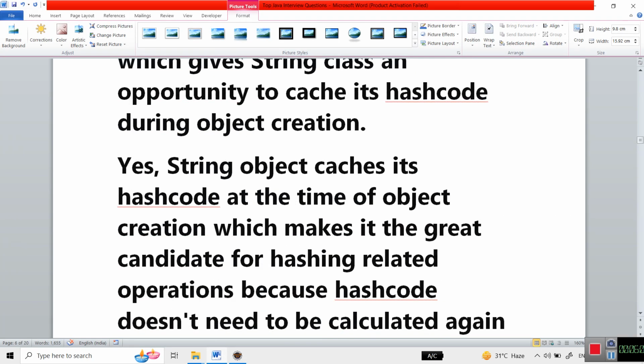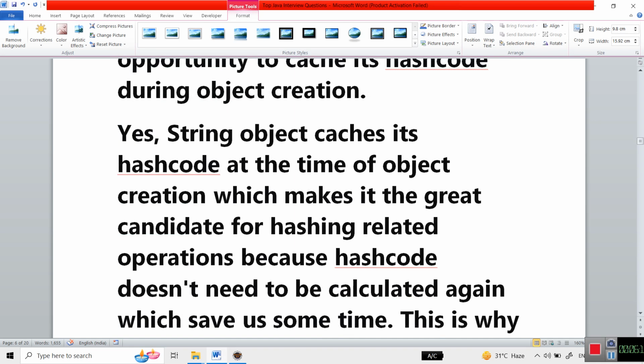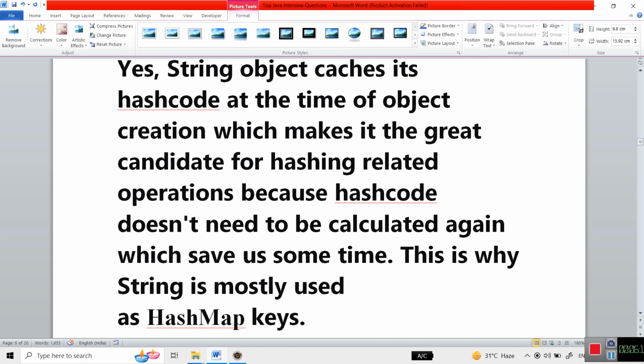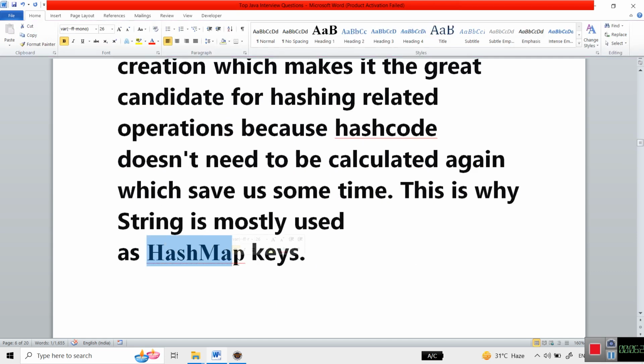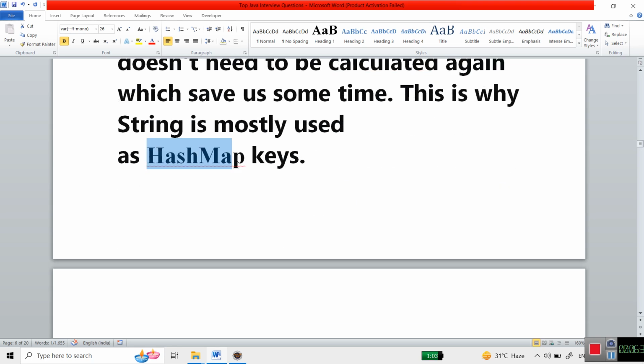So here also I have written the same thing. Yes, a String object caches its hash code at the time of object creation, which makes it a great candidate for hashing related operations, because the hash code does not need to be calculated again, which saves us some time. That's why String is mostly used as a key in HashMap. That is the reason String is made immutable due to hash code. We need the hash code to stay the same, because if anything changes then it will cause a problem.